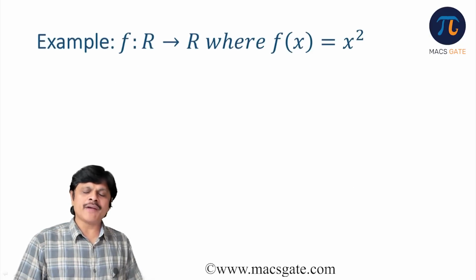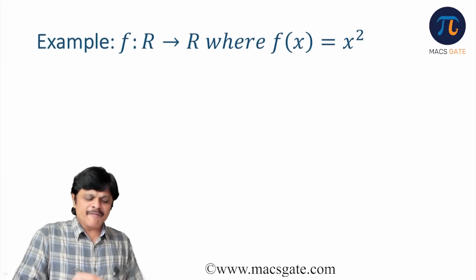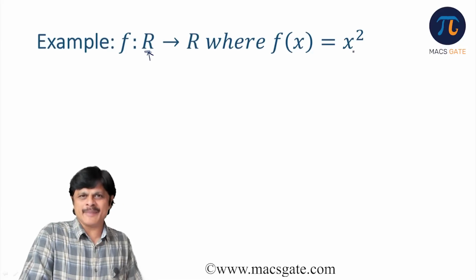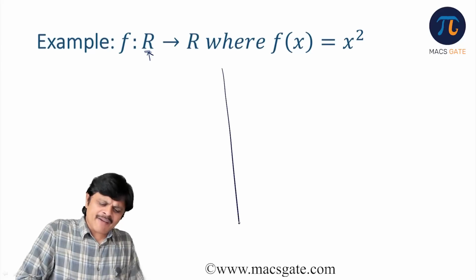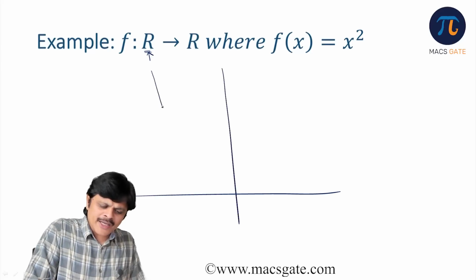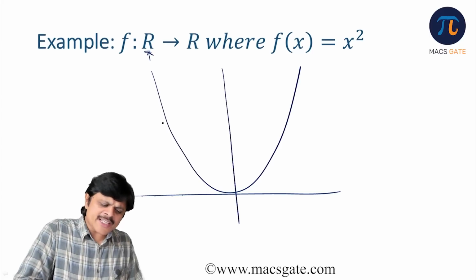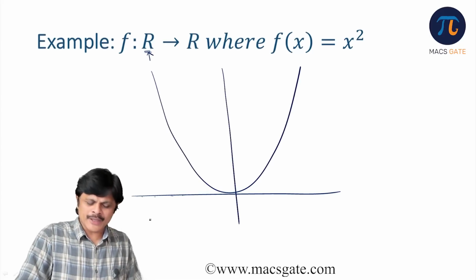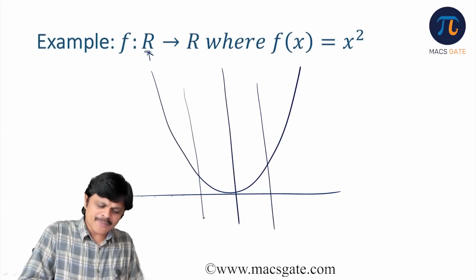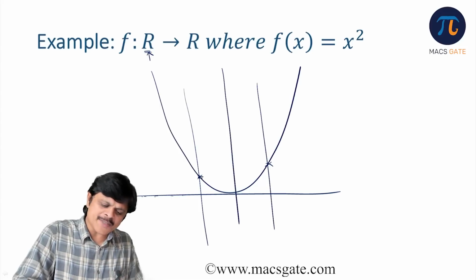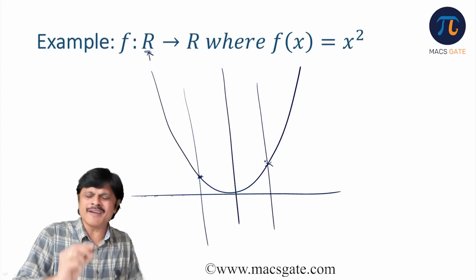f is a mapping from R to R where f(x) is equal to x square. First of all, is it a function or not? Function means for every value of x in the domain, we are able to find an image. We know this is the graph of y equal to x square. If you plot it, you get this parabolic graph. You take any x value, and correspondingly I can get a functional value. If you drop a vertical line anywhere, it will cut the graph only at one point. So obviously it is a function. For every x value, I got a corresponding y value.